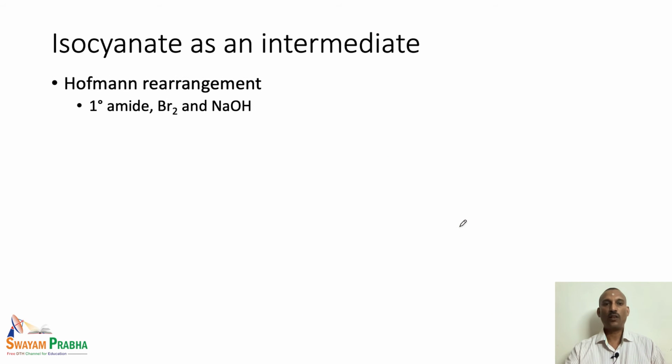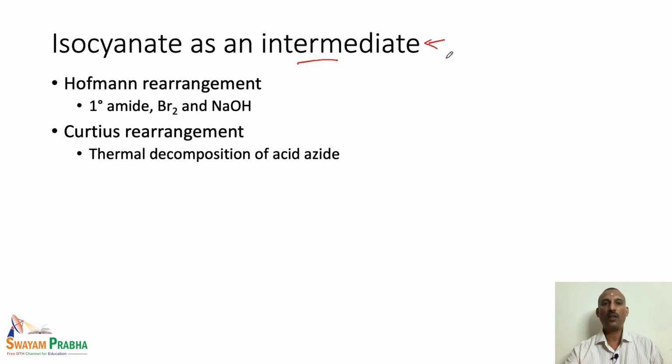Let us look at isocyanate as an intermediate. We have seen that preparation of isocyanate is very difficult, and they are not generally used as starting materials in many reactions. So, if the isocyanate is formed as an intermediate, it is possible to prepare primary amines by hydrolysis of the isocyanate. We are going to look at the different rearrangement reactions in which isocyanate is formed as an intermediate. The first one is the Hofmann rearrangement.